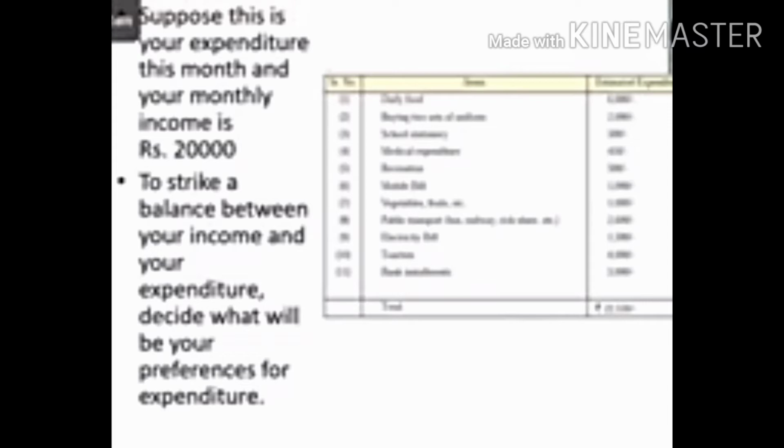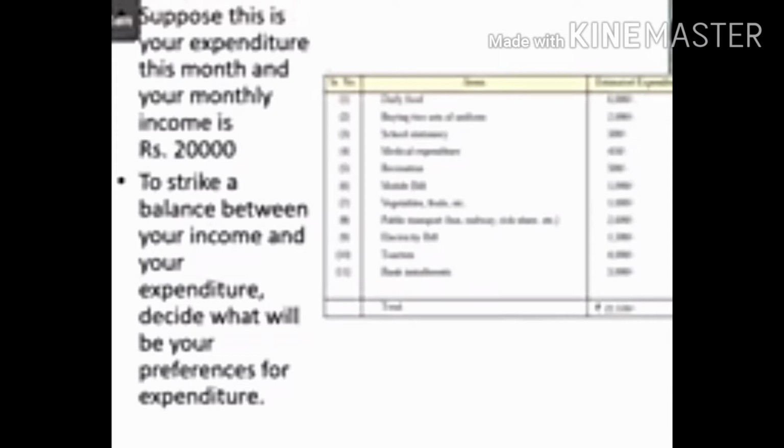If you see in this table, food is 6,000, buying 2 sets of uniform 2,000, school stationery 500, medical expenses 450, recreation 500, mobile bill 1,000, vegetables, fruits, etc. 1,000, transportation 2,600, electricity bill 1,500, tourism 4,000, and bank installment 3,000.